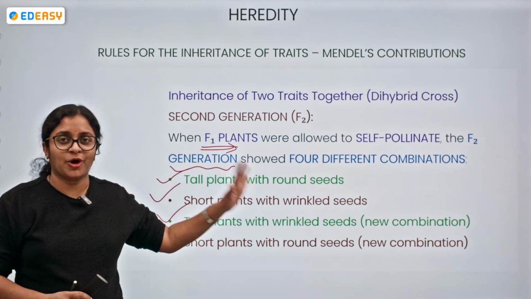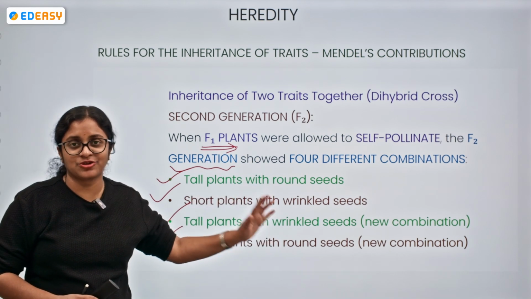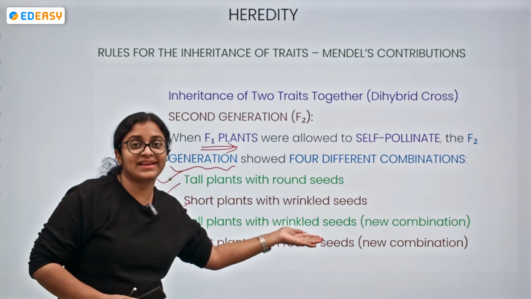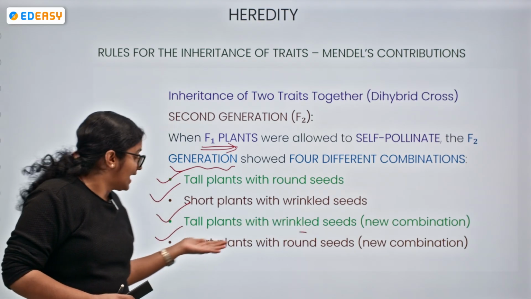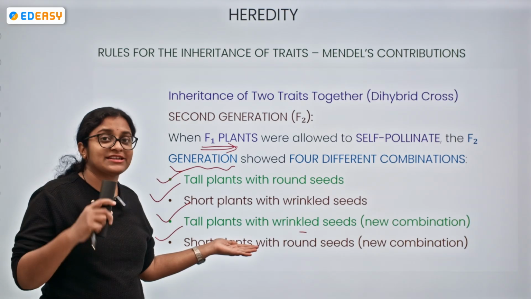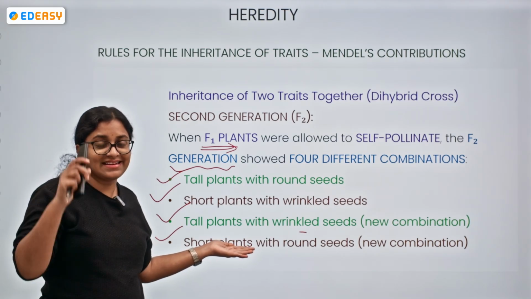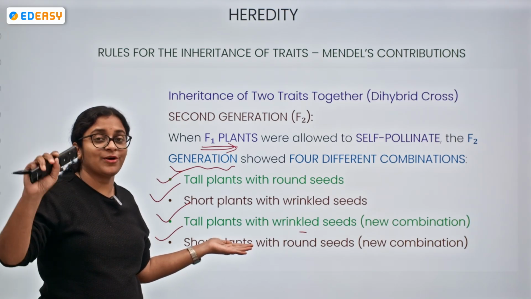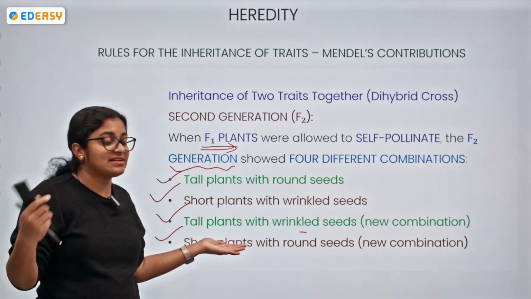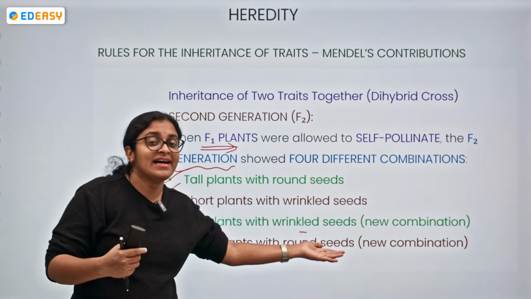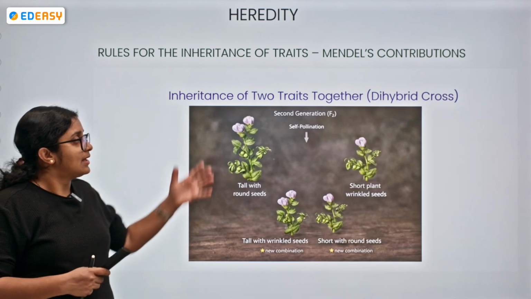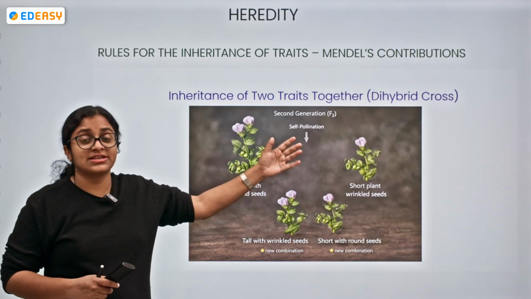According to our criteria, the dominant one should be tallness, and the dominant one should be round seeds. But here, the tall plants with what? With wrinkled seeds, a new combination. And short plants with what? We think short plants should be with wrinkled seeds only. It is the criteria that we generally follow. But because of the variations, because of crossing over, we can see short plants with round seeds, which is a new combination.